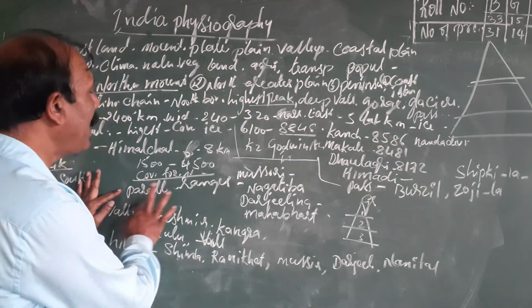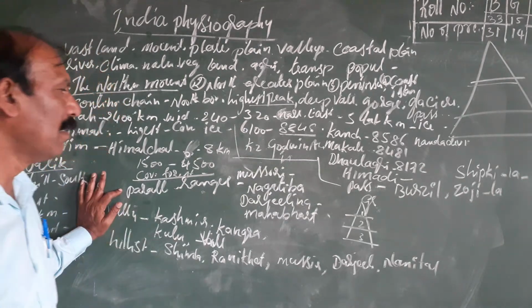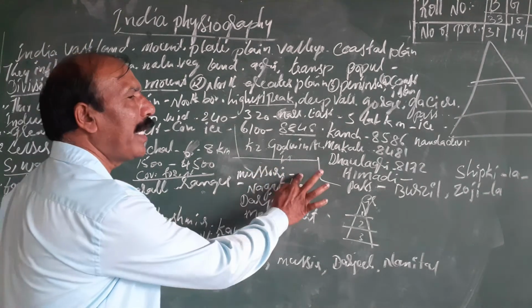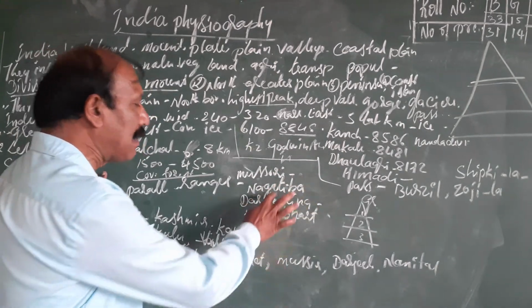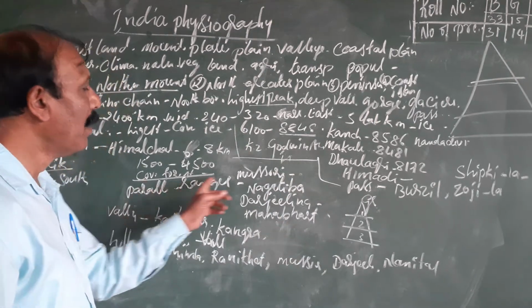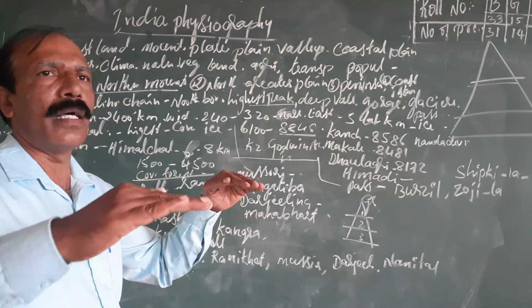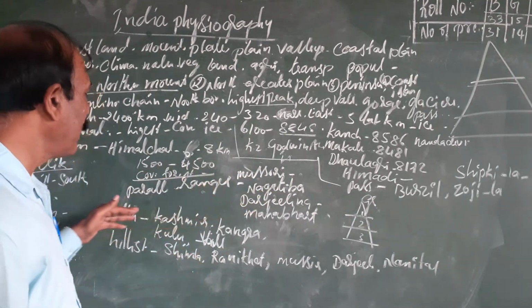One is many parallel ranges. The ranges are the Mussoorie range, the Nag Tibba range, the Darjeeling range, and the Mahabharat range. These are parallel to each other.